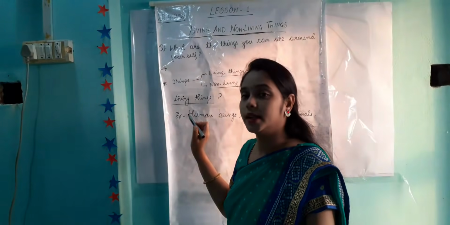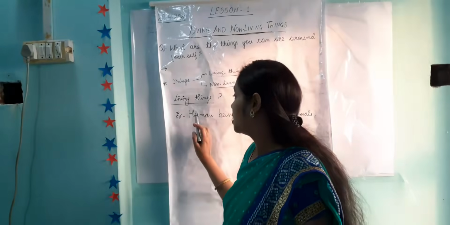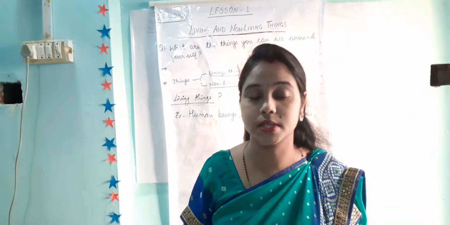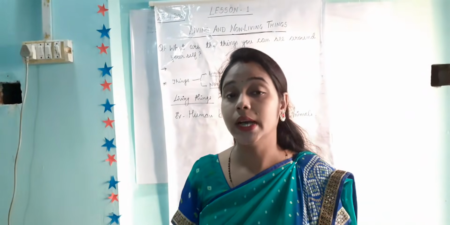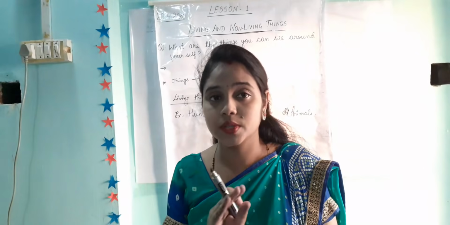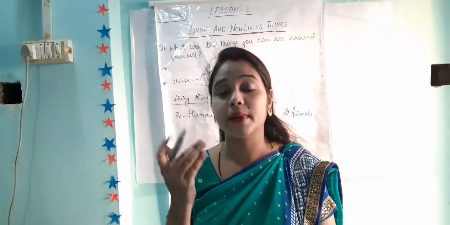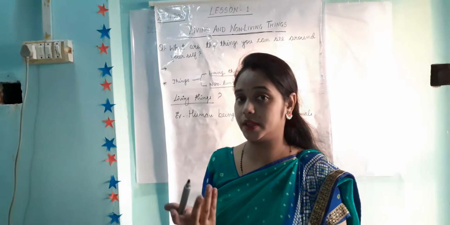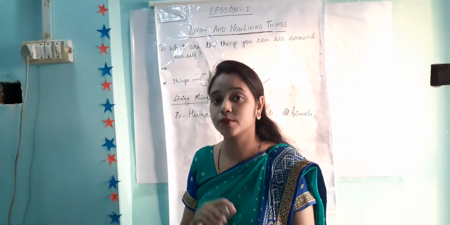Next, living things: examples are human beings, plants and animals. Now we will study the characteristics of living things. Suppose someone says a plant is a living thing, but why is it a living thing? You have to explain it.